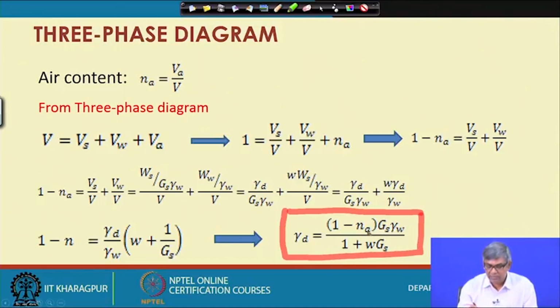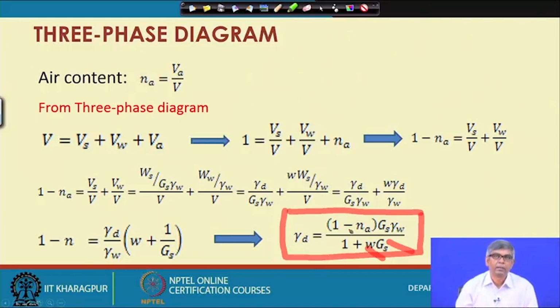So, this is the relationship for your gamma D: gamma D equal to 1 minus Na, that means air content, 1 minus Na, Gs that is specific gravity, gamma W that is unit weight of water, divided by 1 plus water content of the soil, over Gs, is the specific gravity of the soil. This is the expression for gamma dry.